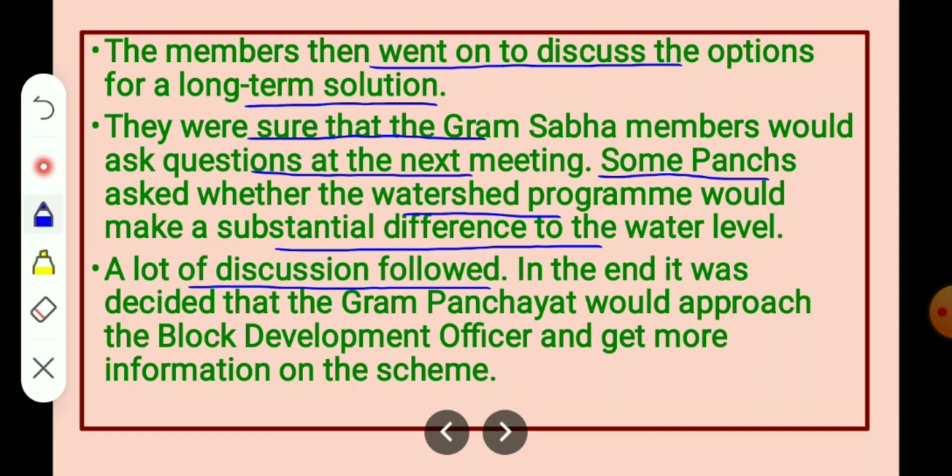In the end, it was decided that the Gram Panchayat would approach the block development officer and get more information on the scheme. Here you can see what decisions have been taken by the Gram Panchayat after listening to the suggestions provided by the Gram Sabha.